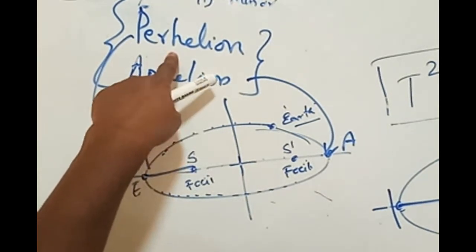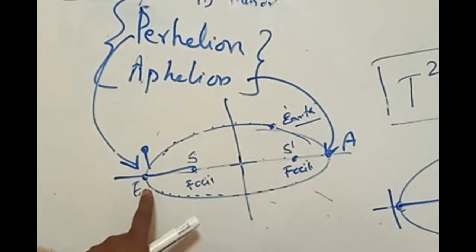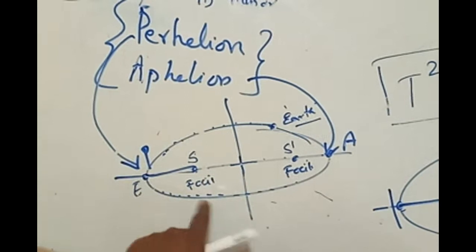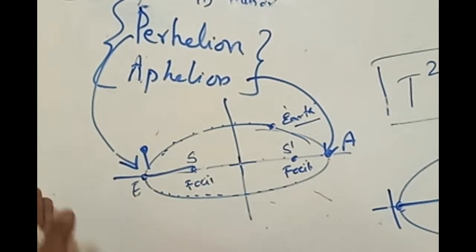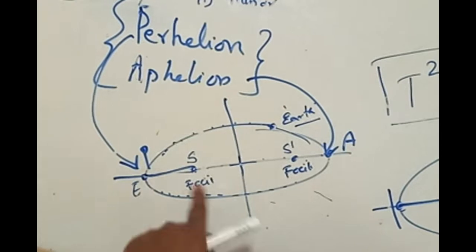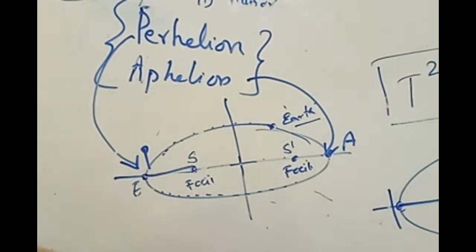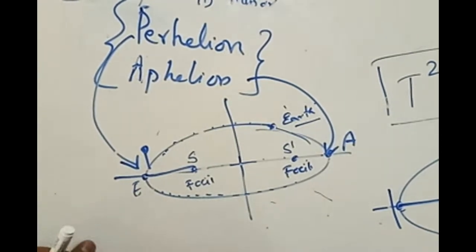What is perihelion? The closest or the shortest distance between the planet and the sun. The sun is fixed. The sun is the center, and only the planets keep on moving around it. One planet will come closer to it, and the farthest distance from that planet to the sun is called aphelion. Yes, very good. Vanilla, you understand this?